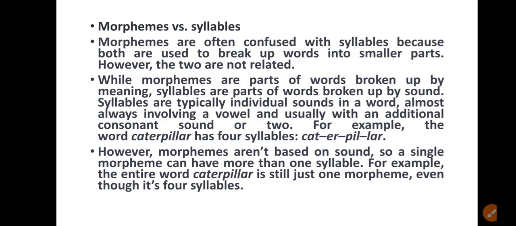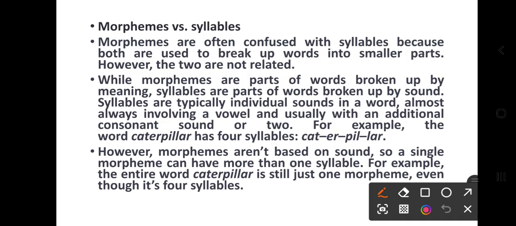Syllables are typically individual sounds in a word, almost always involving a vowel, and usually with an additional consonant sound or two. For example, the word caterpillar has 4 syllables because here the word is divided according to sound. Cat, er, pil, lar. 4 syllables, right?